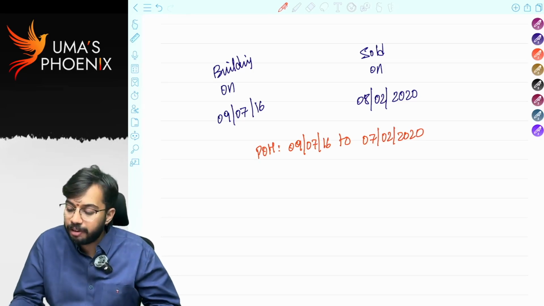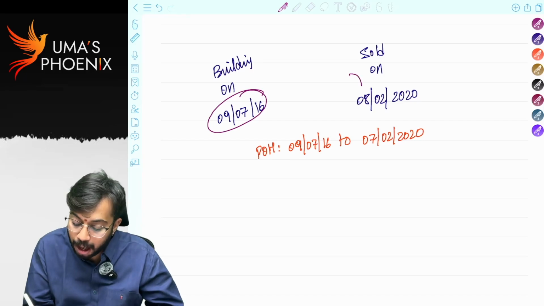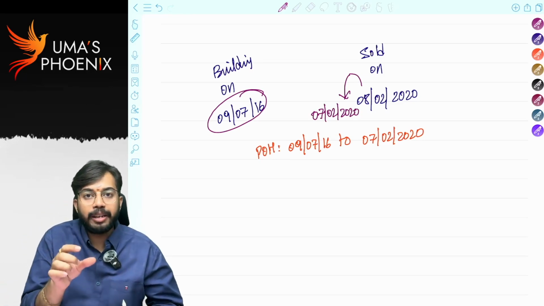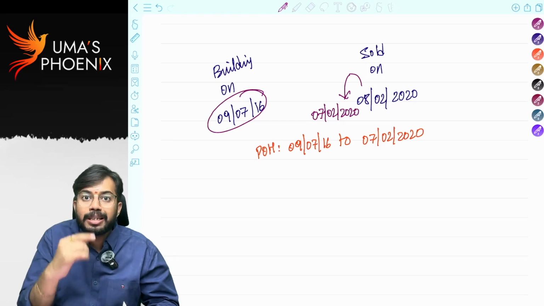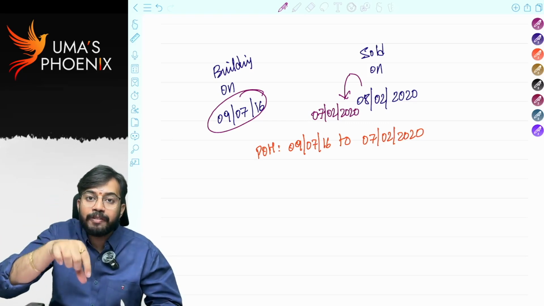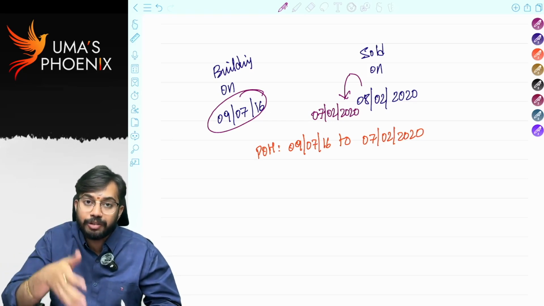So, period of holding will be calculated from date of purchase up to the date prior to the date of transfer. Are you able to understand? Very simple. On 8th February 2020, I am selling my building to Mr. A. So, Mr. A is the owner on 8th February 2020. I am the owner till 7th February 2020 only.